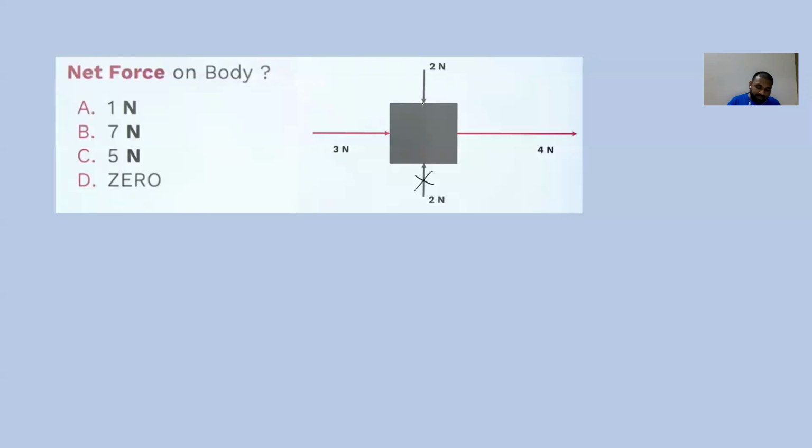This one will be cancelled with this one because both of them are in opposite direction. And what will happen then? 7 Newton is acting in the x direction. 7 Newton is acting in this x direction. Now again, I need not show that formula here. Okay, so answer is B. Fine.